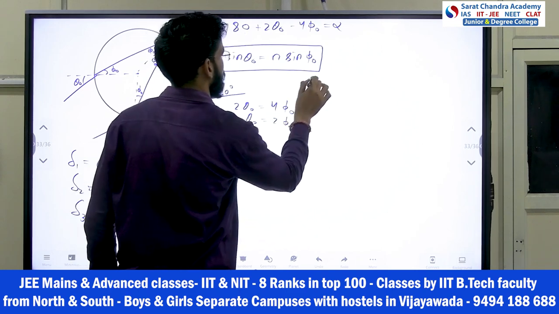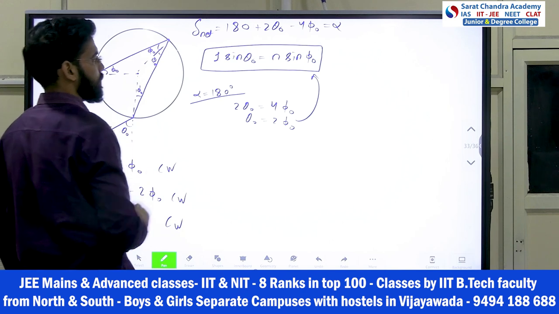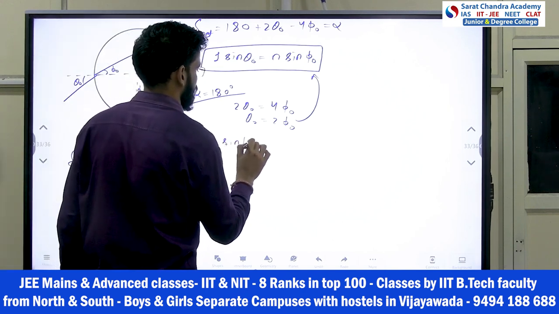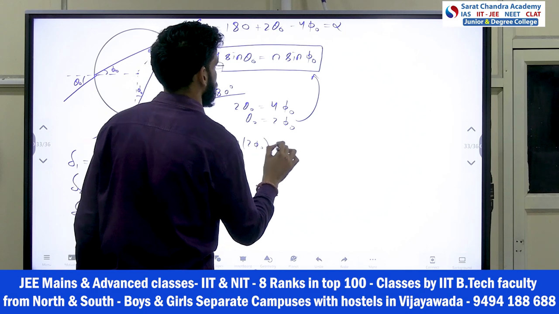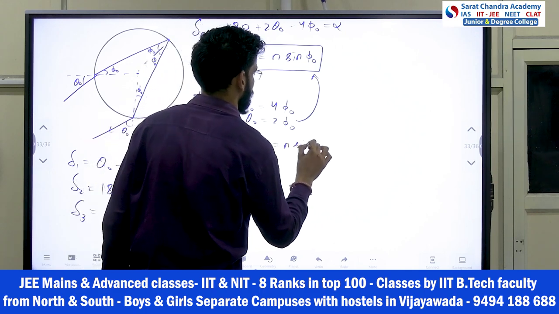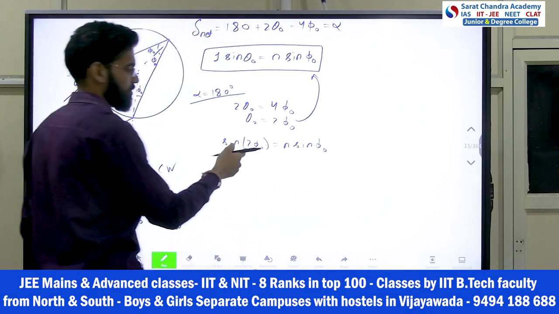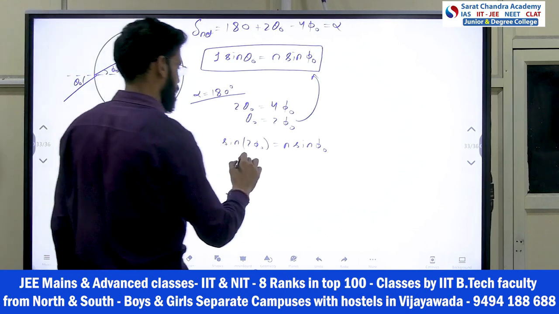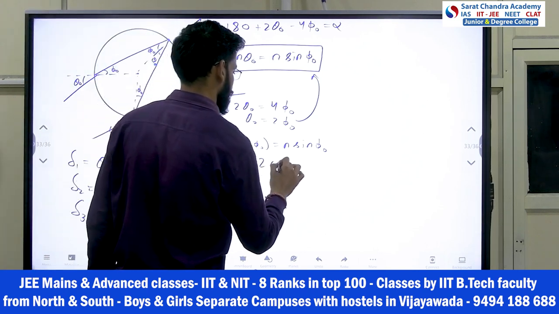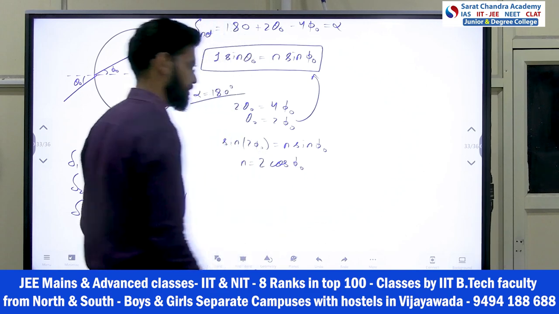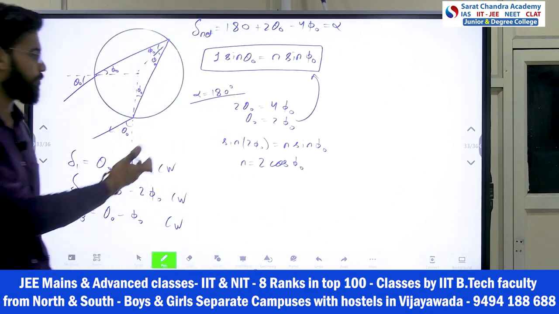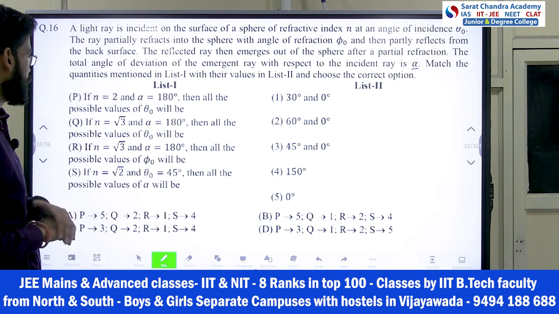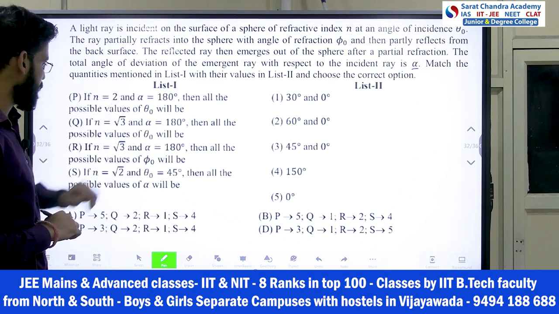Now you put this here, and what we got? Sine of 2 phi naught is equal to n times sine phi naught. So sine 2a, what is that? 2 sine a cos a, right? So I can write n is equal to 2 times cos phi naught. Now put the value of n according to the P, Q, R options and get the values of theta naught and phi naught he is asking.